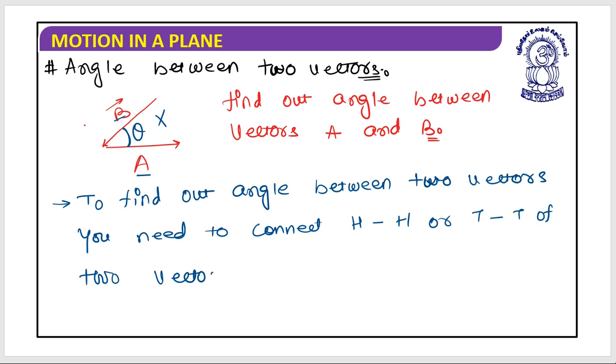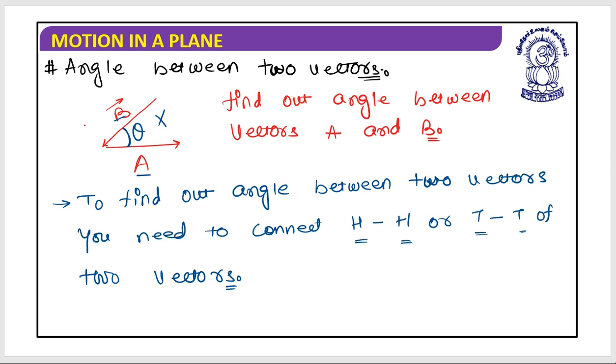Please remember this: when you require to find out the angle between two vectors, you need to connect head and head or tail to tail of the two vectors.